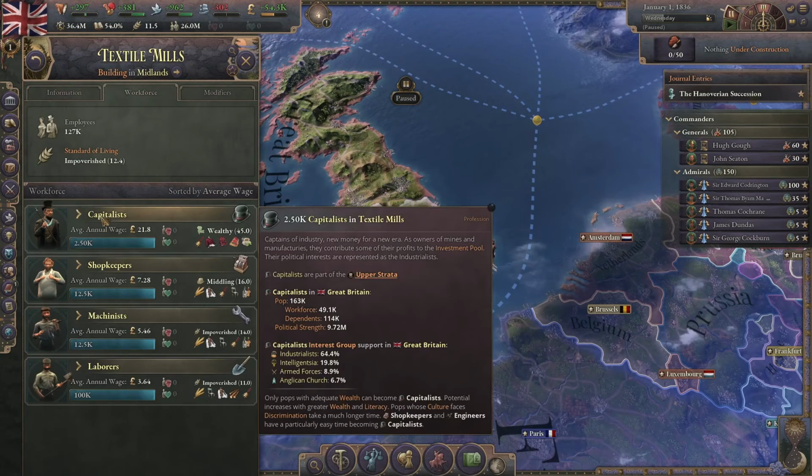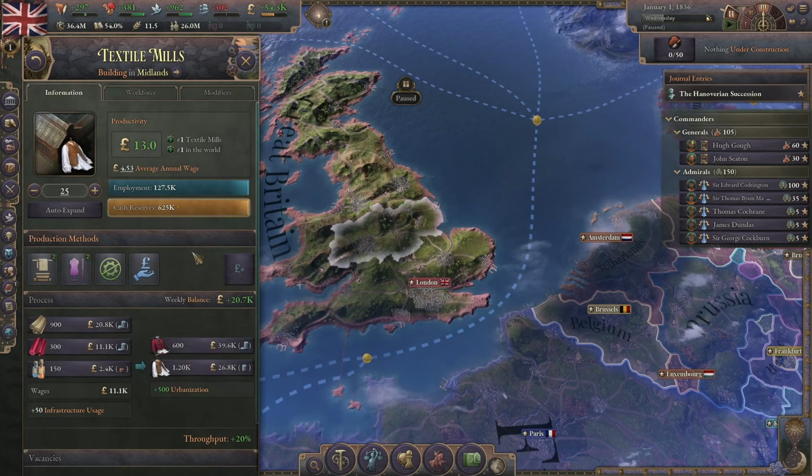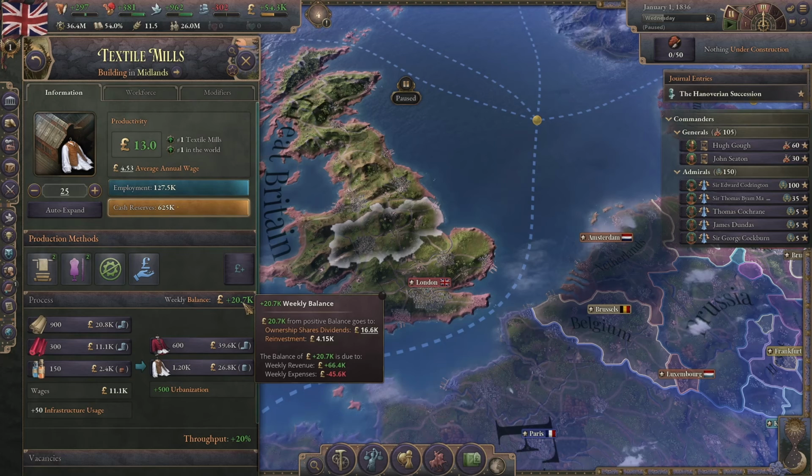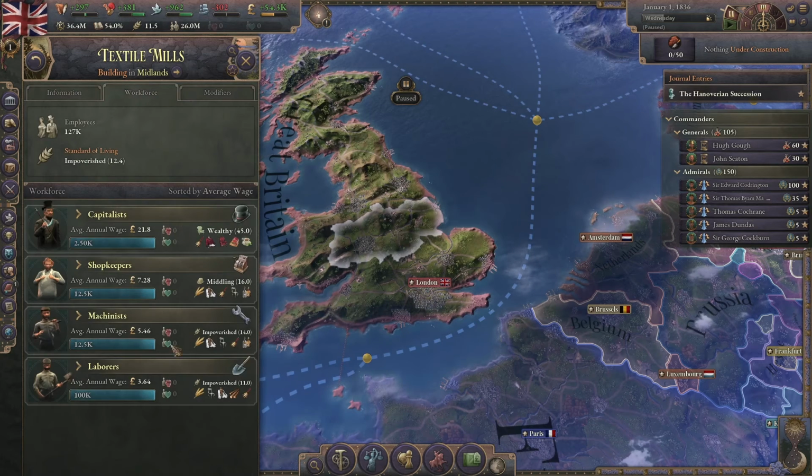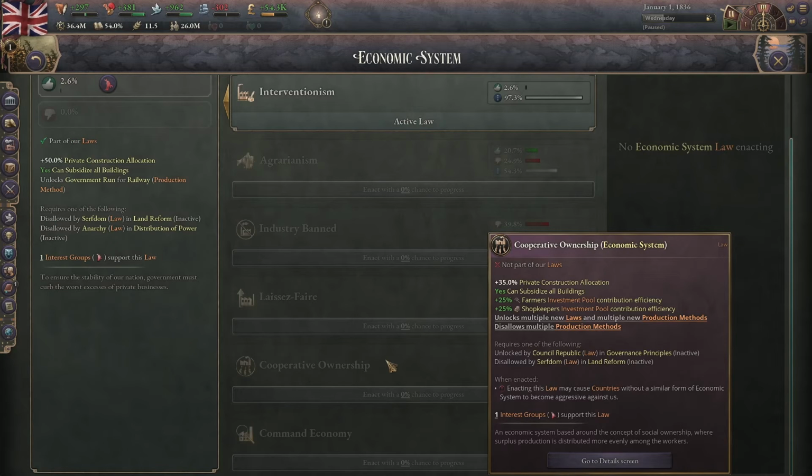So all the capitalists are gone, and that would make it so that since they all have a share in the company now, every single person that works for this would receive a portion of the profits. Sounds pretty neat. Doesn't really work too well in real life. This is a video game and I haven't played around with it too much, so I can't really tell you if it's effective or not.